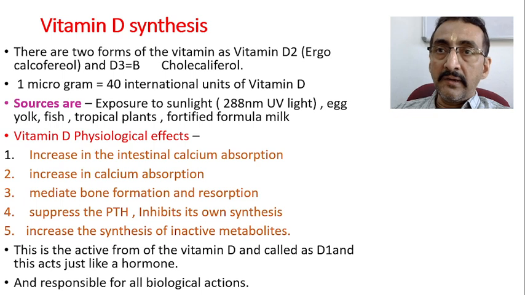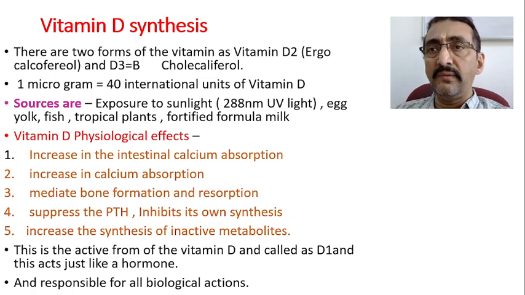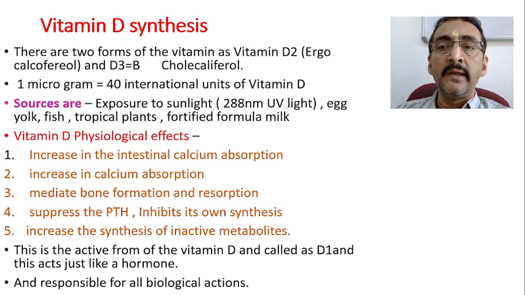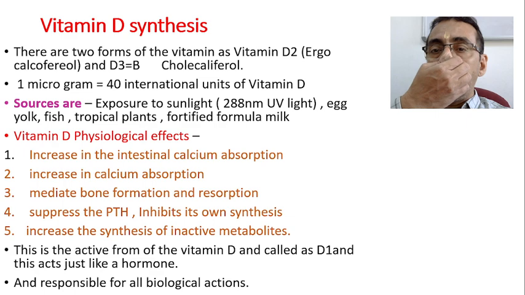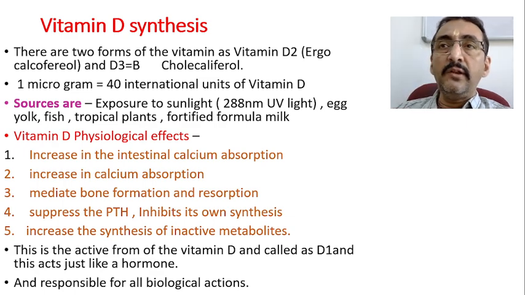Now, continuing from the last class, there are two forms of the vitamin, as you know: vitamin D2 and vitamin D3. So D1, D2, D3, like that usually we do the nomenclature. Now we shall see what we mean by D1, D2 and D3 in detail. Ergocalciferol is called vitamin D2, whereas vitamin D3 is cholecalciferol. We will see the details of that.